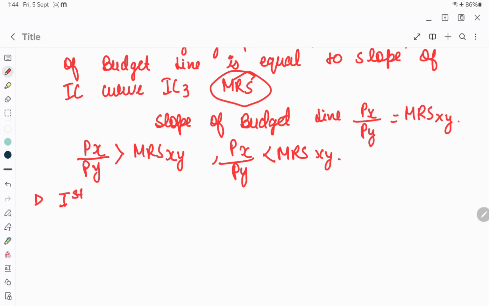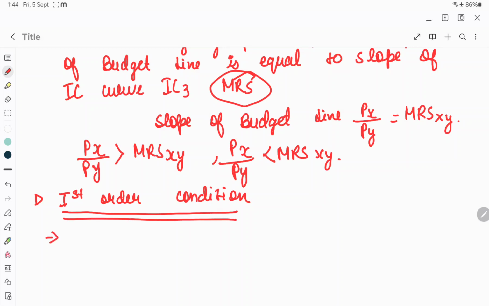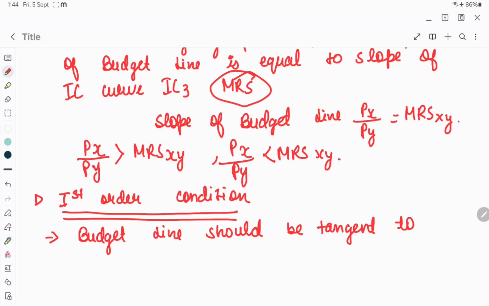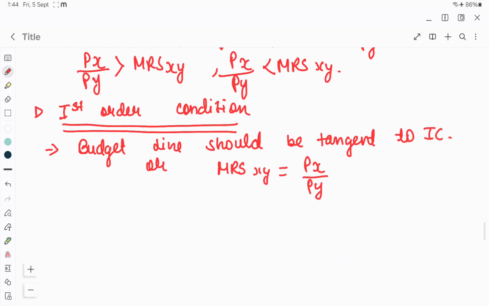First order condition for equilibrium is that the budget line should be tangent to the IC curve, or we can say the marginal rate of substitution for X and Y should be equal to the price of X upon price of Y. If they are not equal, the consumer would want to substitute one good for another good. So this condition has to be satisfied.